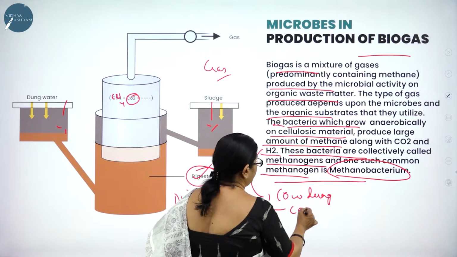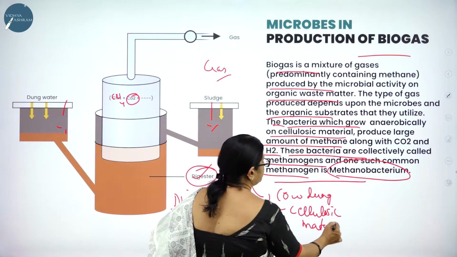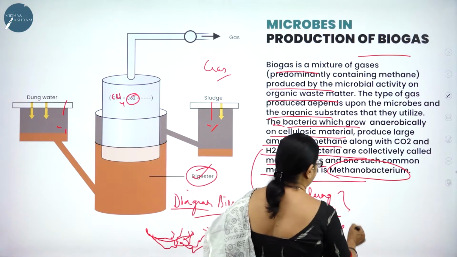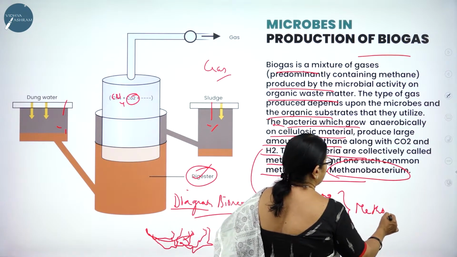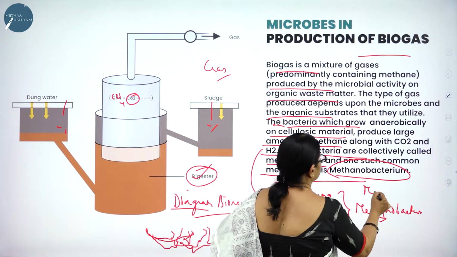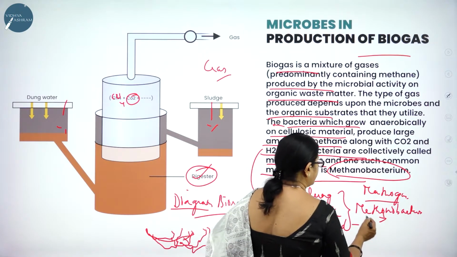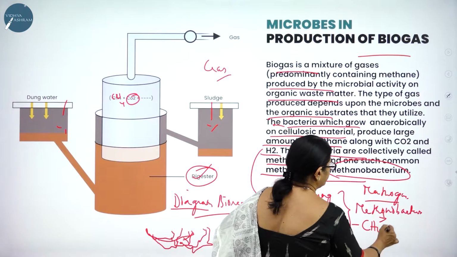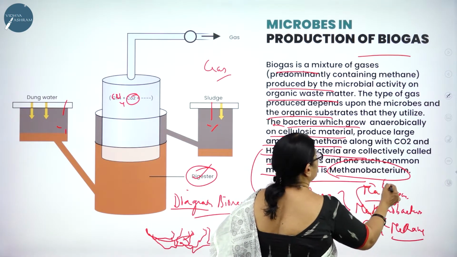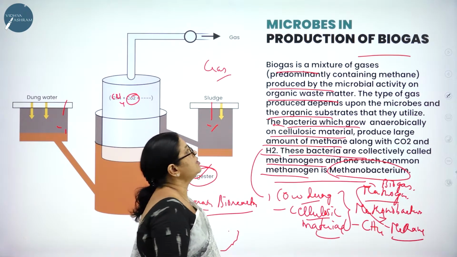Cow dung is a cellulosic material, more of cellulose, right? And it contains methanobacterium, or we can also say methanogens, which produce methane. That is methane gas, which is used as biogas. Hope you have understood.